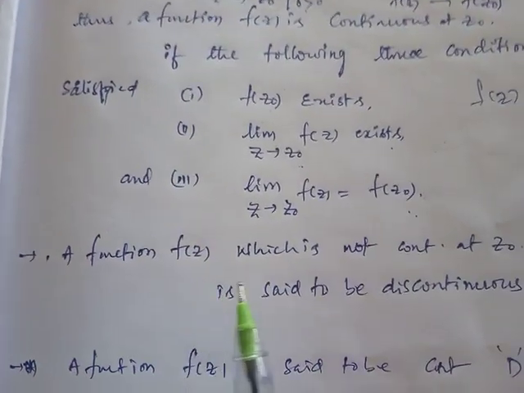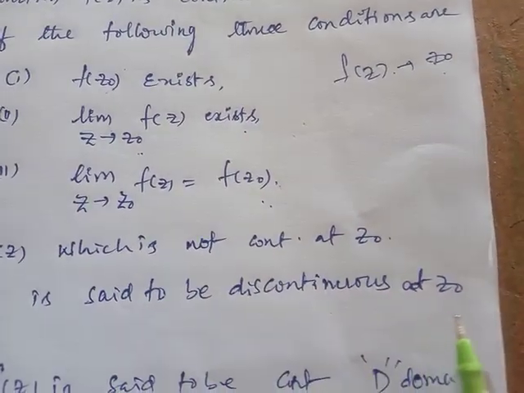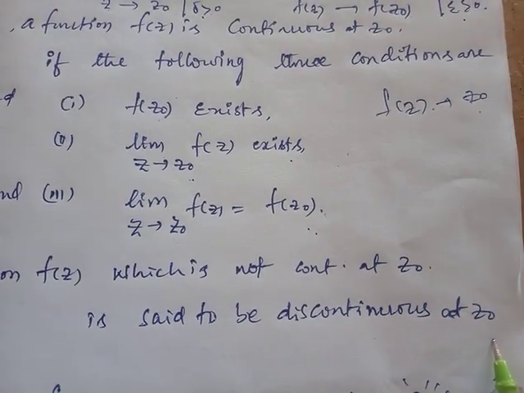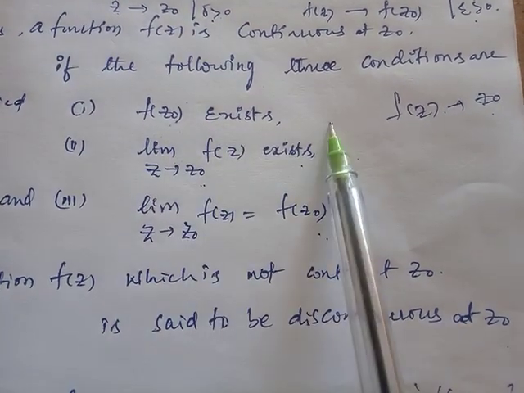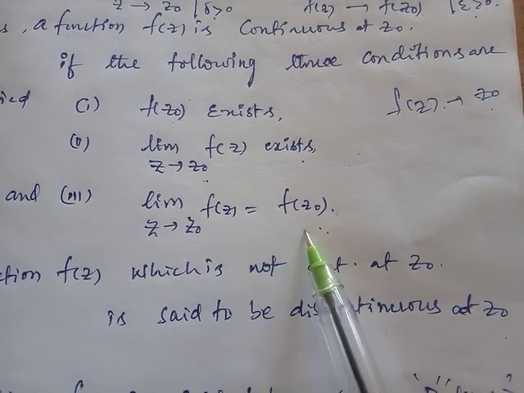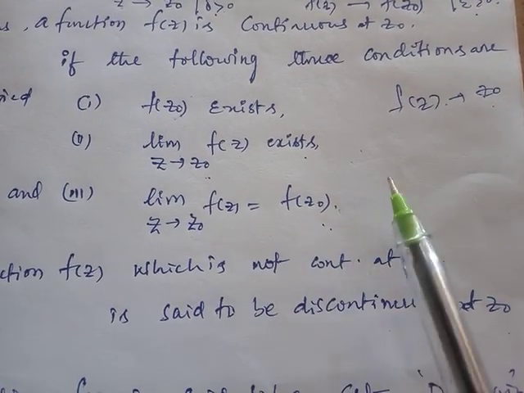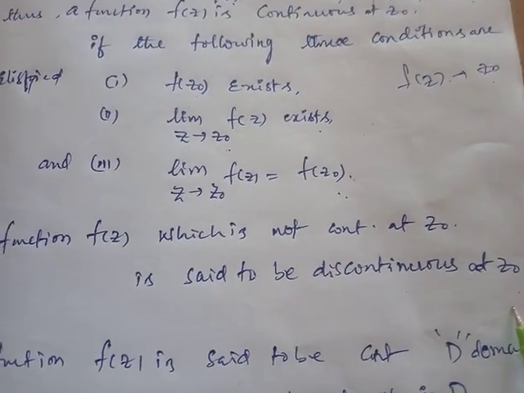A function f of z which is not continuous at z naught is said to be discontinuous at z naught. The function is continuous when at the point z naught the functional value exists and is finite, the limit value is finite, and these two are equal. In that case only the function is continuous at z naught, otherwise it is discontinuous.